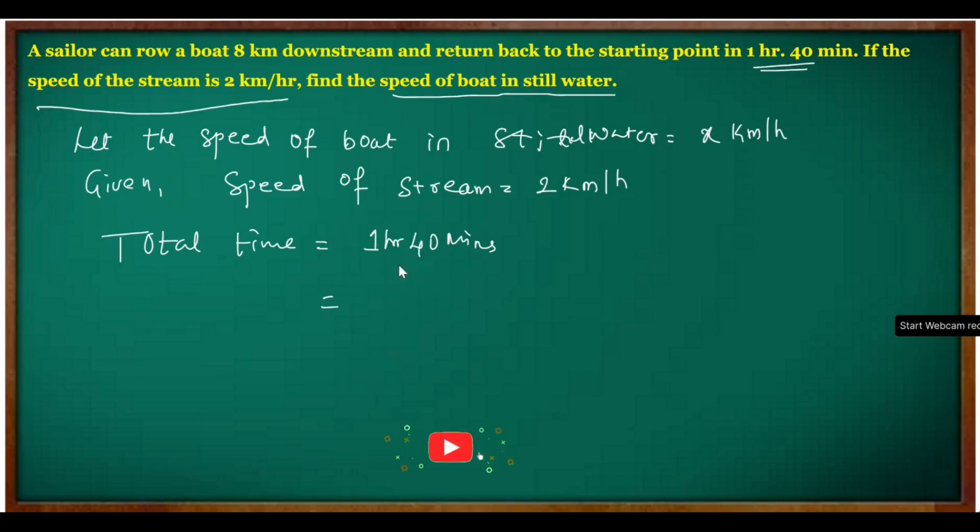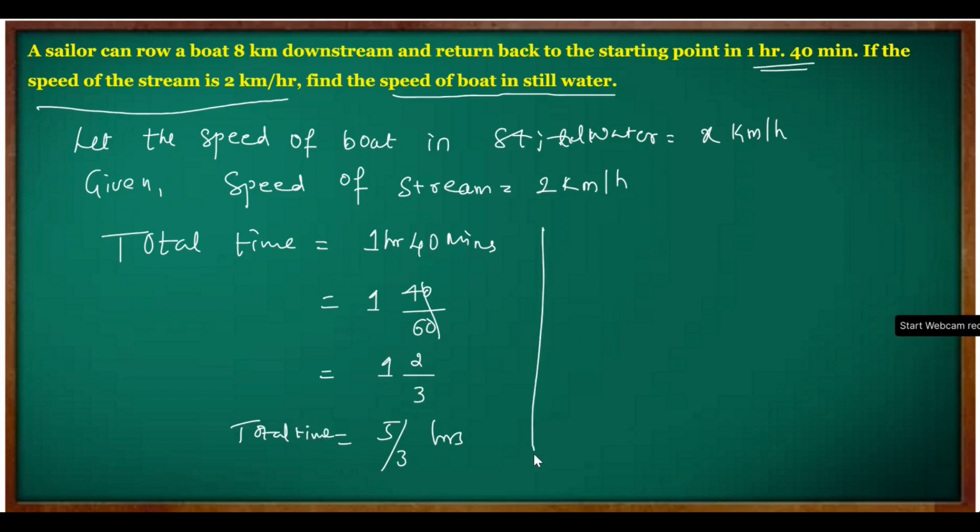Either everything in hours or everything in minutes. If I want to convert that into hours, 1 hour 40 minutes can be written as 1 plus 40 by 60, which is 2 by 3, so this becomes 5 by 3 hours total time. What is the meaning of total time? It is the time taken by a sailor while going to the destination and again coming back from the destination to the starting point.